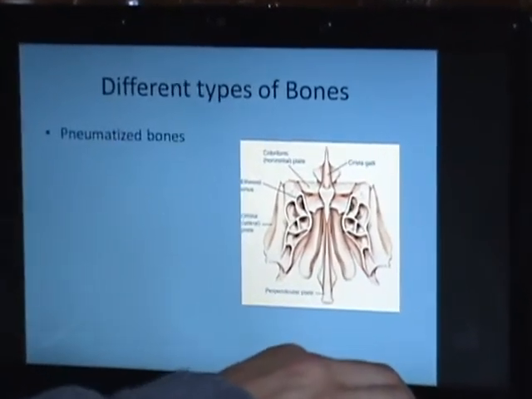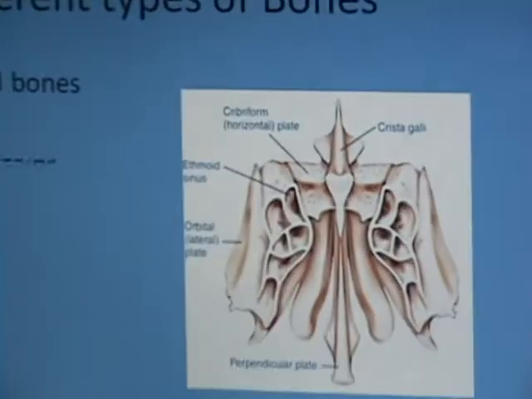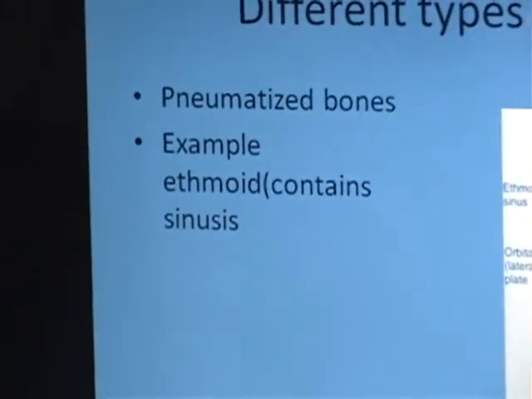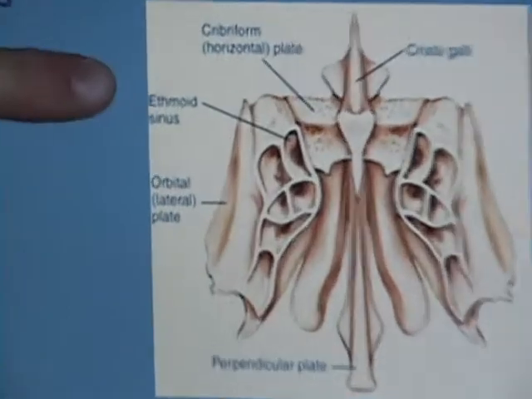Now we have pneumatized bones. An example of that is the ethmoid. It is a bone of the face, and you can see here it has many holes and sinuses.